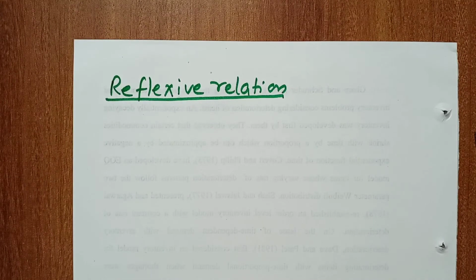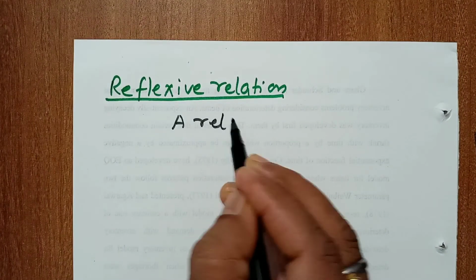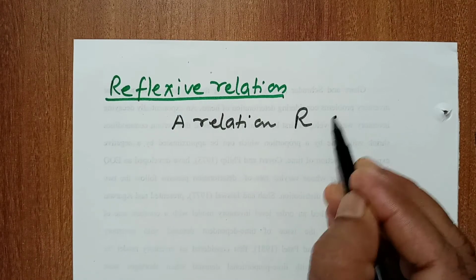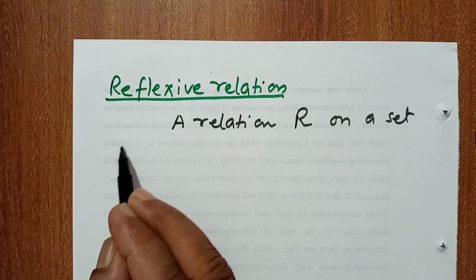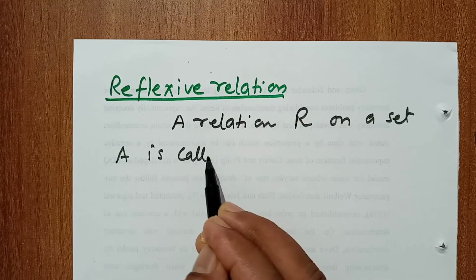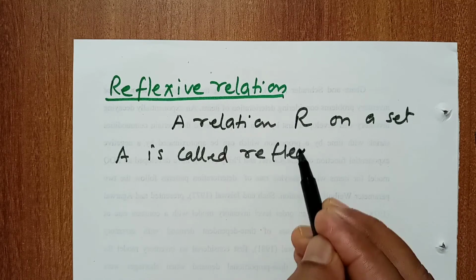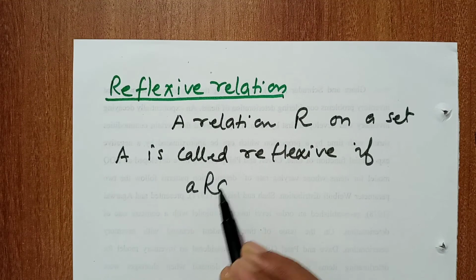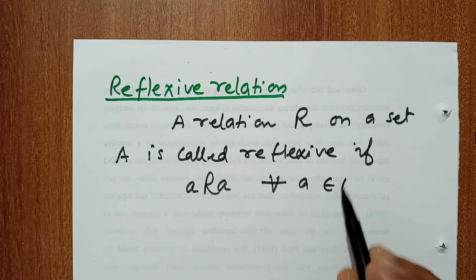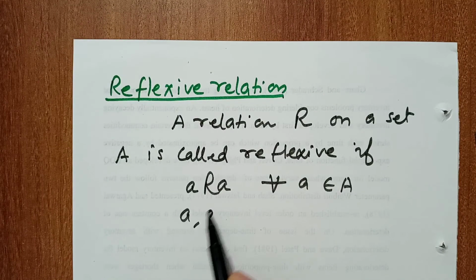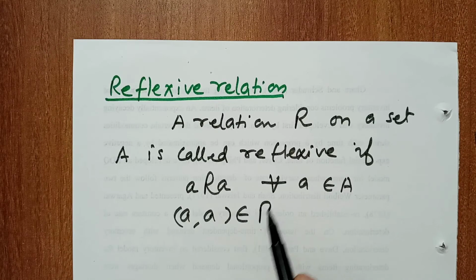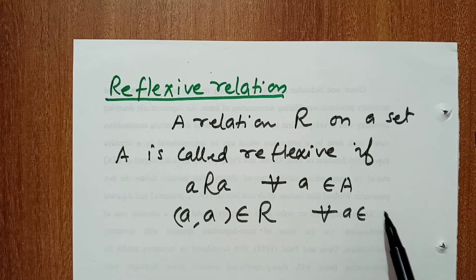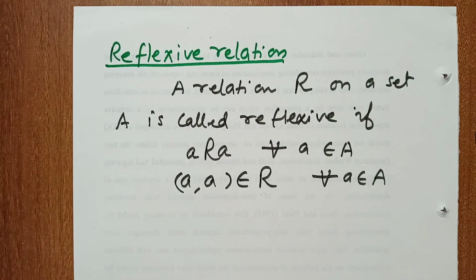So what is a reflexive relation? A relation R on a set A is called reflexive if (a, a) belongs to R for every a in A. So a relation is said to be reflexive if each element of A is related to itself.